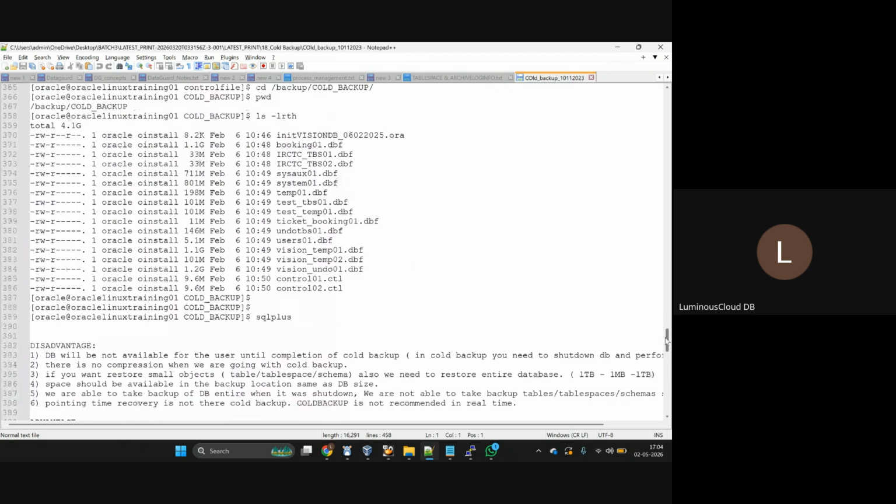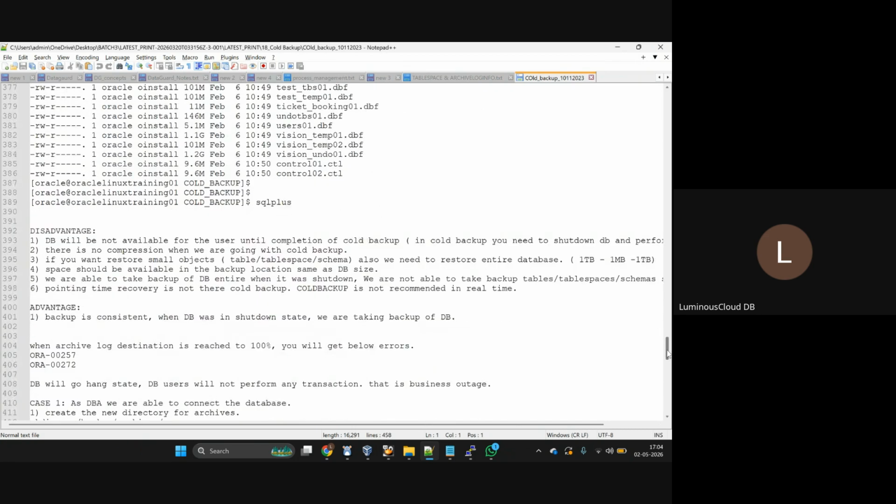And the second one is DB availability. See here, DB is not available for the user until completion of the cold backup. Let's take an example. For a 6 GB database itself, how much time did it take for the backup? Almost 5 minutes, no? Assume that if it is in TBs, it will take at least 4 to 5 hours. The database not being available for 4 to 5 hours will be a problem for the business, yes or no?